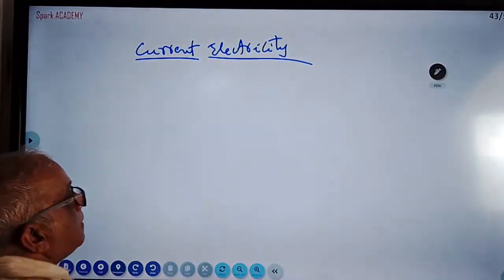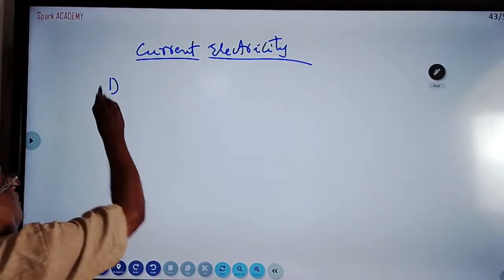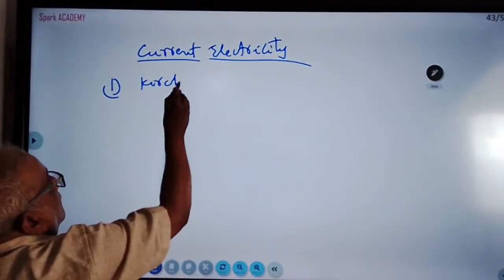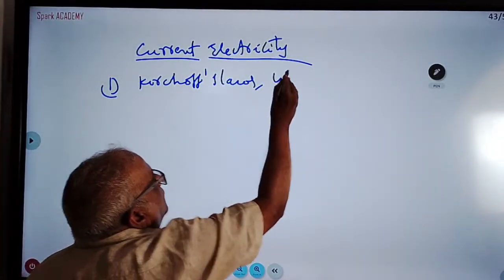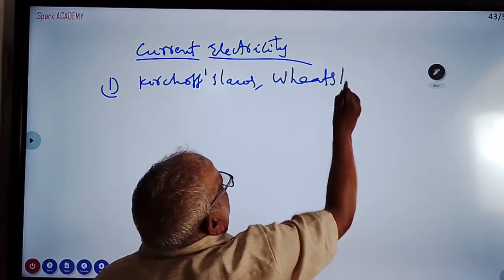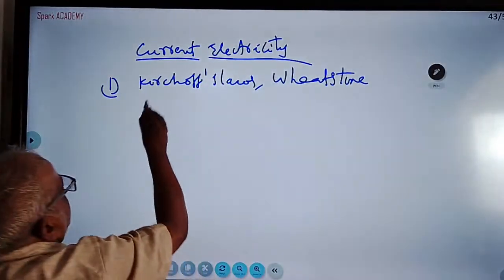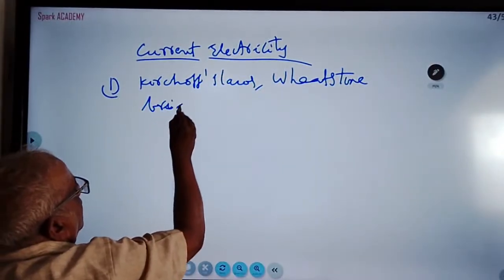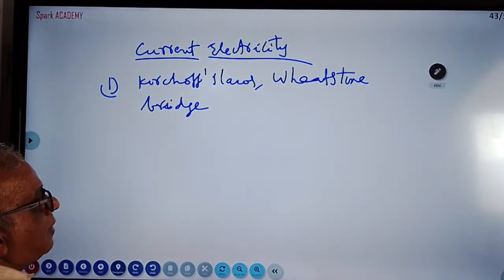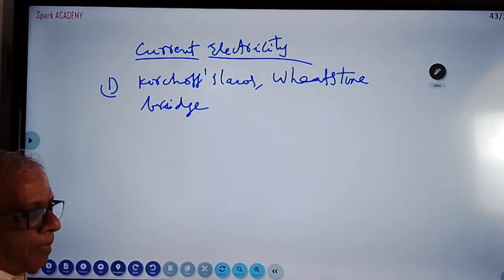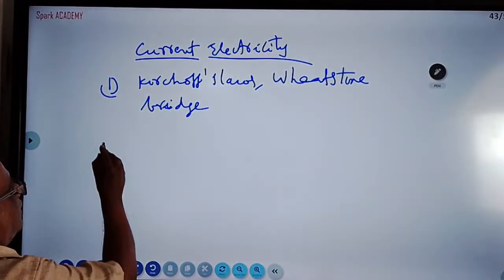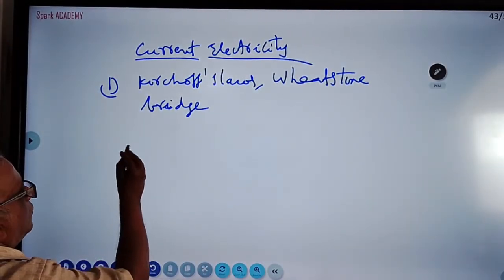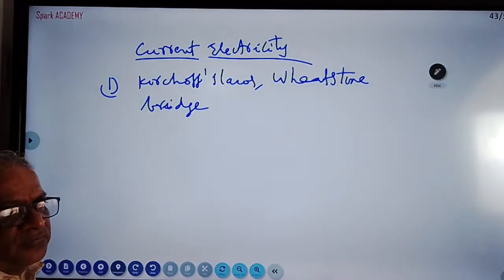Of course, Kirchhoff's laws and Wheatstone's bridge. Wheatstone's bridge, 70% they are asking this only. In this, one problem is asked: a wire of resistance. You know Wheatstone's bridge, how to do it? Kirchhoff's laws, you know, first law, second law.